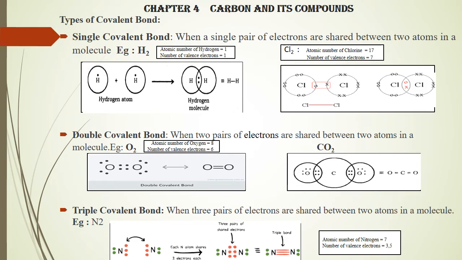Now we have the single covalent bond. That is when a single pair of electrons is shared between two atoms in a molecule, example hydrogen, we have discussed before. Then chlorine